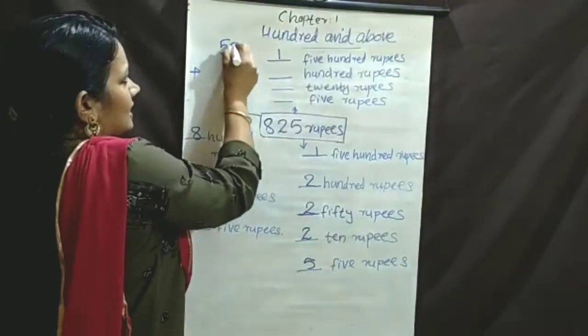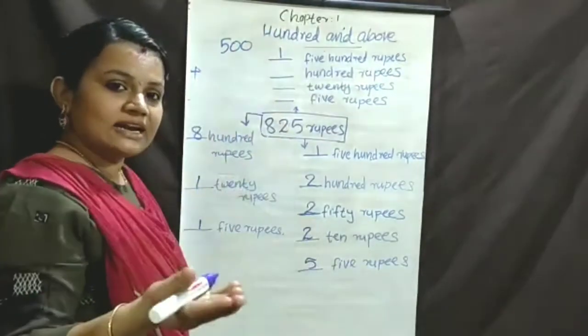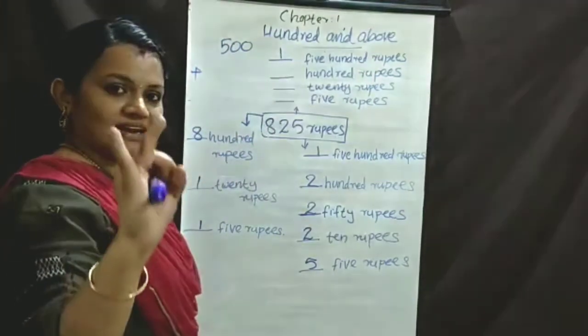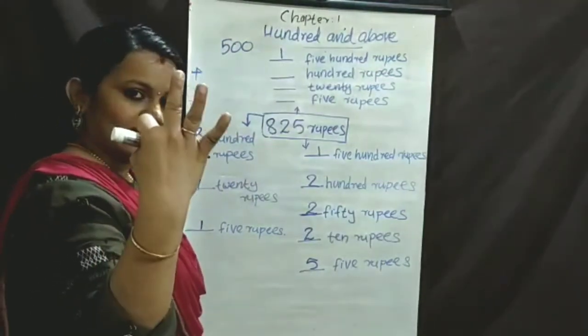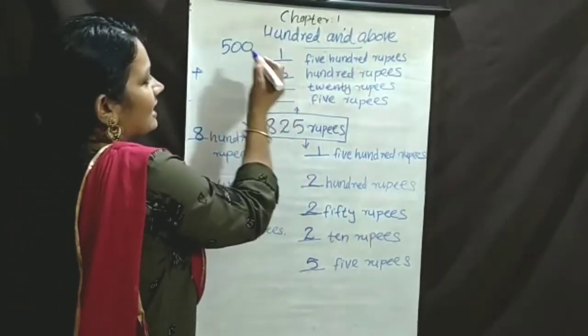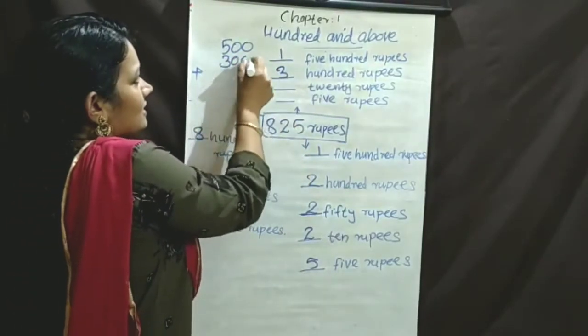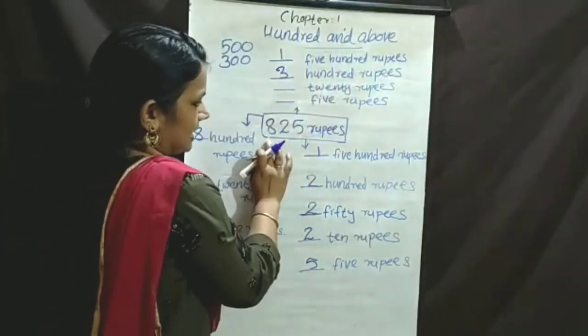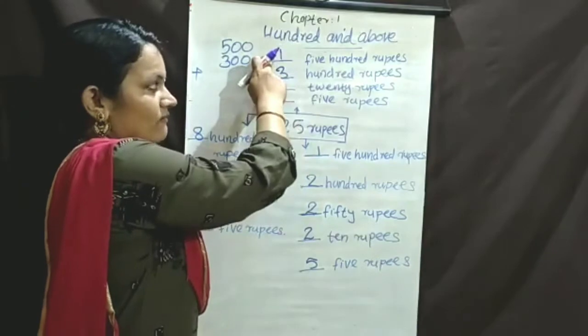First of all 500. Then how many 100 needed? One is the 500. 600, 700, 800. How many 100? Only 300. Only 300. How did we get it? In one 500 in 825. So we can write 1 here.